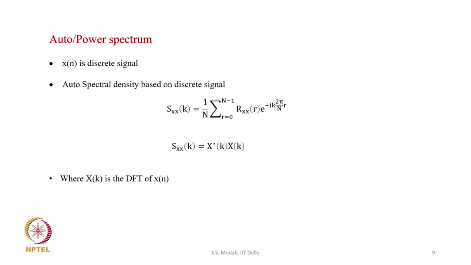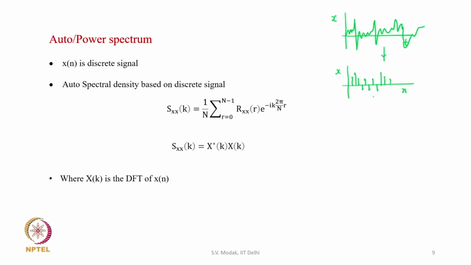So, let us try to look at the whole process. What we have, first of all, is the signal x of t. This signal is a continuous, random signal, and after discretization what we get is a discrete signal x[n]. It is a sampled signal like this, so it will be a discrete signal.